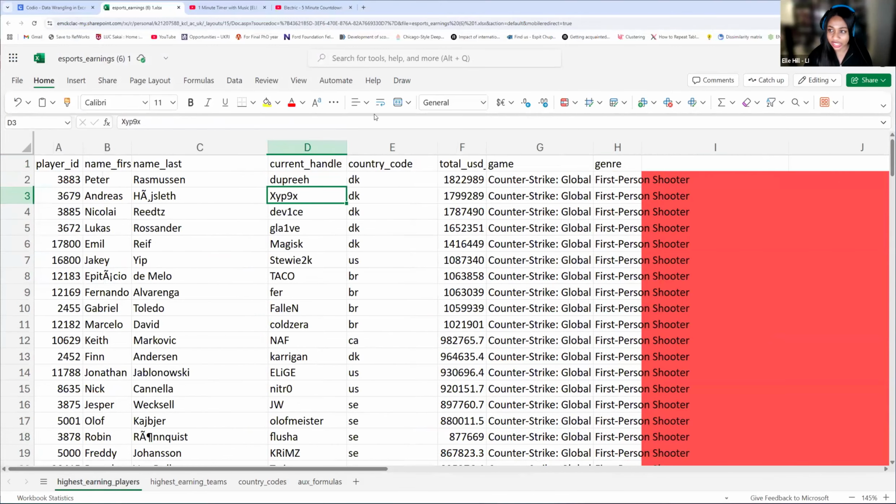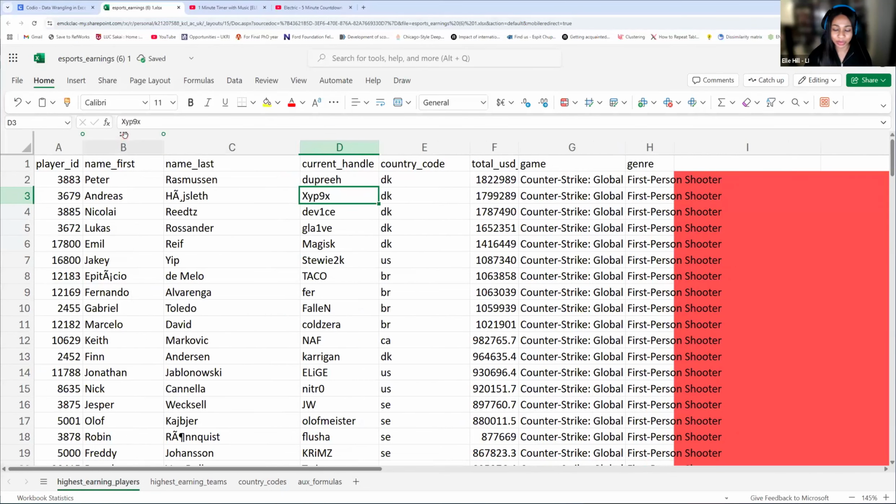So you see we have these different sheets. We have our highest earning players worksheet, and in that is going to be player ID. We have name. Let's expand these a bit so we can see them. We have our first name. We have last name. We have their current handle. So that's going to be like their gamer tag.